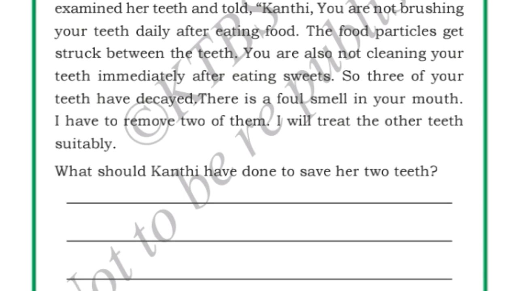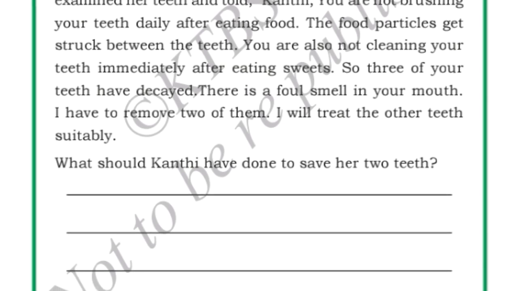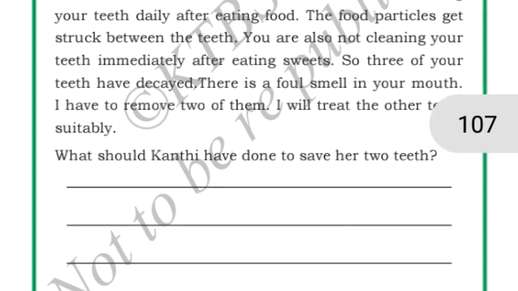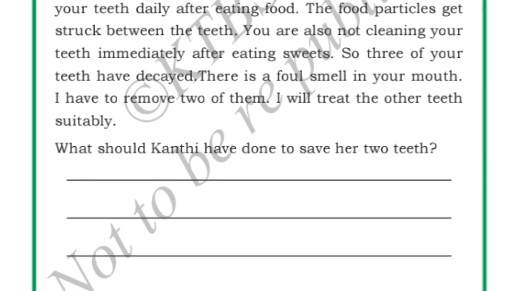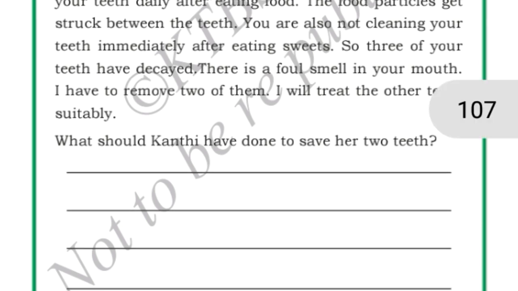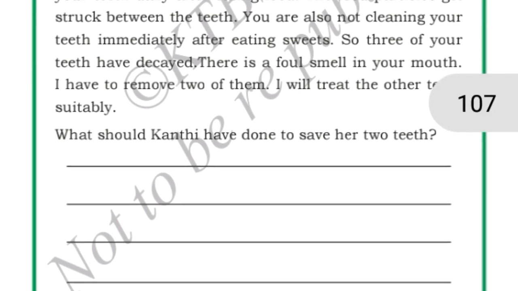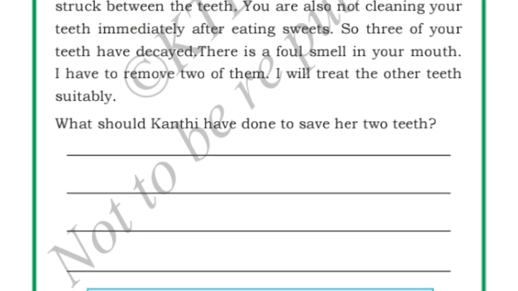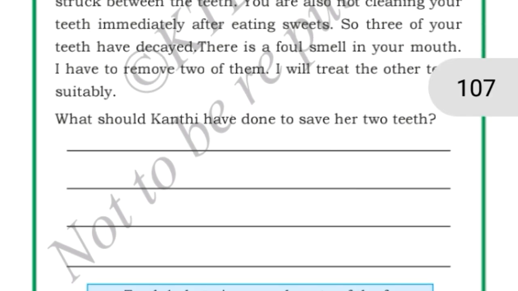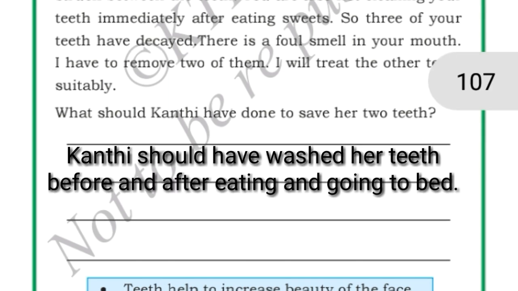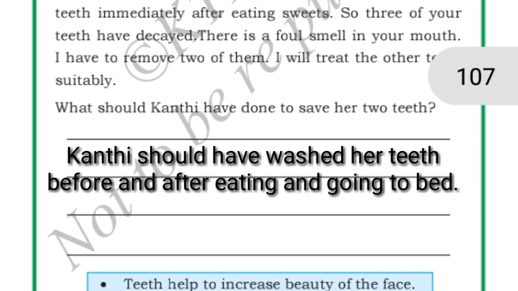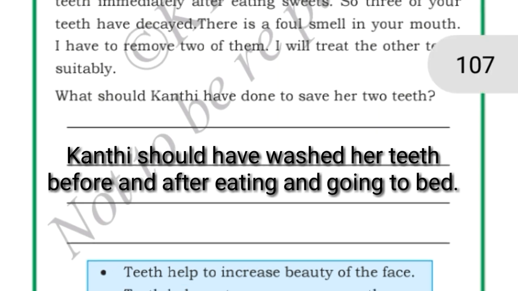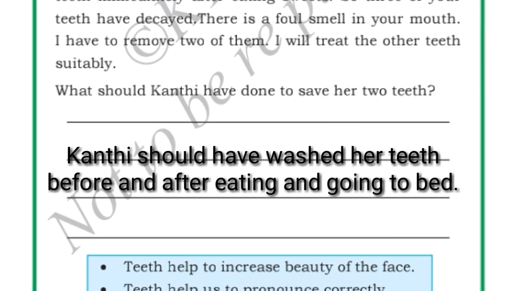Okay, now see here, we have to write what Kanti should have done to save her teeth. Now Kanti's 2 teeth have decayed, so the dentist wants to remove them. If Kanti had done these things, she could have saved her teeth. What should Kanti have done? Kanti should have washed her teeth before and after going to bed, and she should have brushed and washed her teeth after having sweets and chocolates.